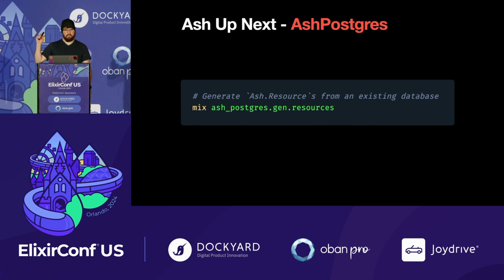One other bit is mix ash_postgres.gen.resources. This is really useful for just getting started. This is almost done. But what this will do is this will look at your database, and it's going to find all the database tables and create resources for them. And it's going to support options like --extend. So if you wanted a GraphQL API that called into your database directly, you could just say --extend graphql. And that's, I think, an entire product series A is slapping APIs on databases. And we don't need those.